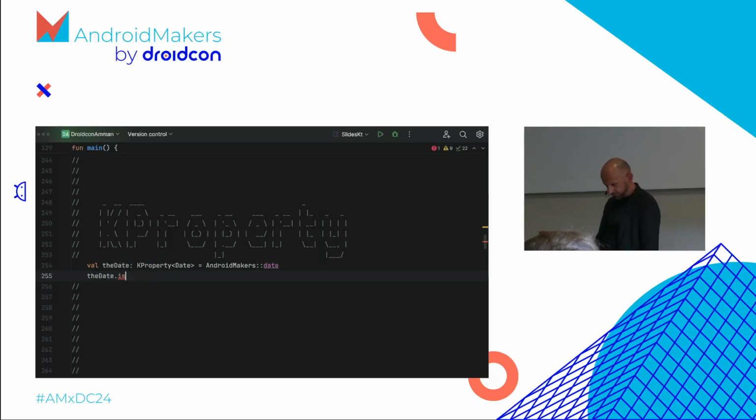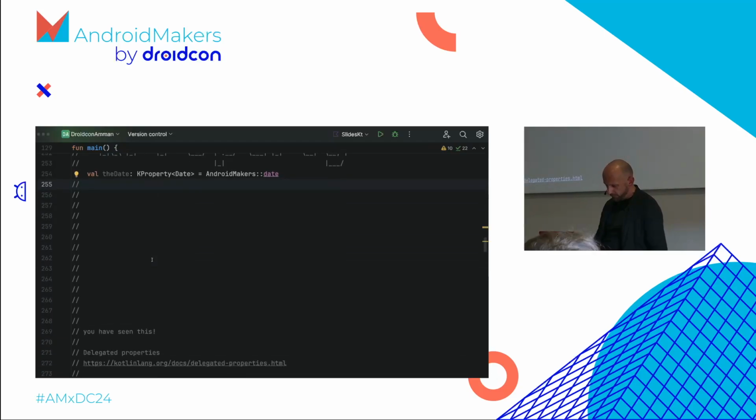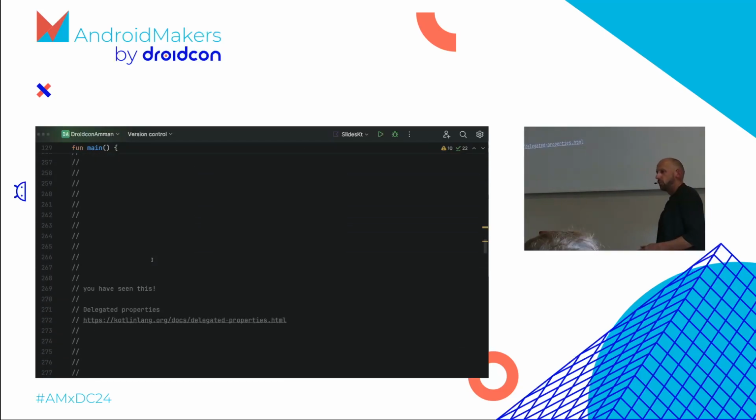And now you might ask yourself, wait, this KProperty thing, I have seen this before, maybe in my code. There's a thing called property delegates. And this is one of the things where you might have seen reflection. Even if you have never written a delegate, you definitely use one every day. Probably one of the first things you used in Kotlin is by lazy. Lazy is a delegate. And you can write your own. There's a few others in the system that are not very used.